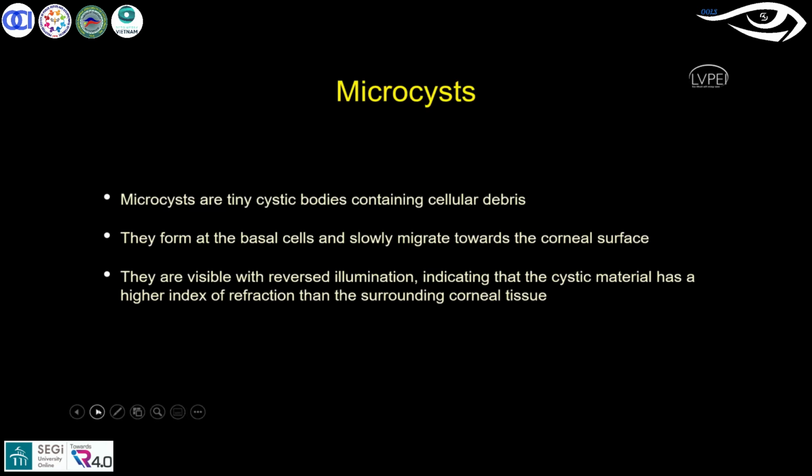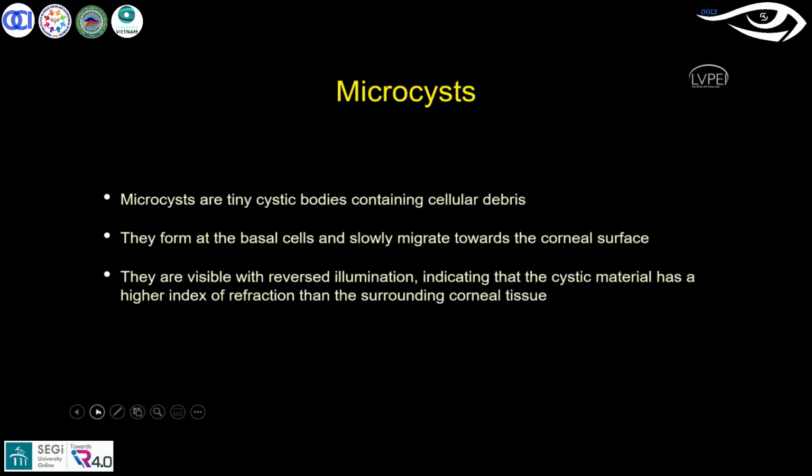But these are long-term hypoxic changes which come across at the epithelial level. They usually form on the basal cells and slowly migrate to the other corneal cells in the epithelium also. And these are better visualized with reversed illumination. So here, why the reverse illumination?